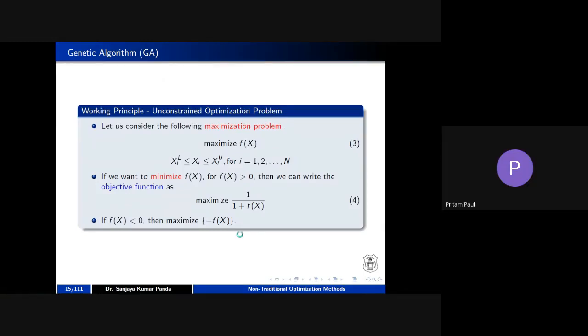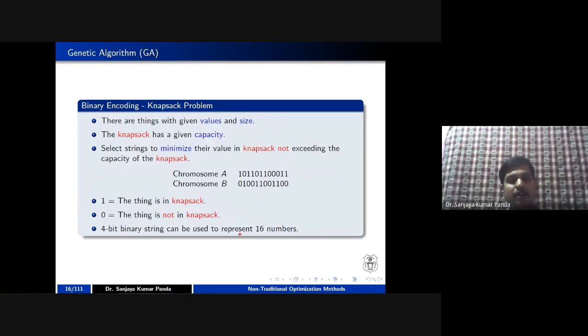Here we are going to the first phase, that is the encoding scheme. We are going for the binary encoding scheme, in which we have a knapsack. A knapsack is nothing but a bag. In a particular bag, you can keep various elements or various things. Suppose you are going to a vegetable market and want to bring some vegetables, so you are taking a bag, or a knapsack.